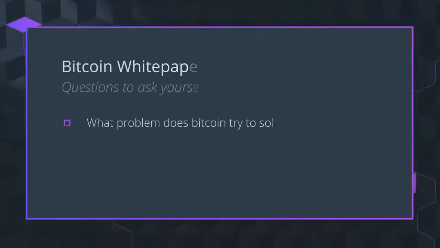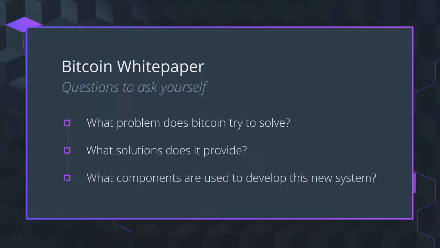This paper covers many technical details about how Bitcoin operates and uses terms and concepts you may not be familiar with just yet. But that's okay. Try to focus on just a few key questions. What problem does Bitcoin try to solve? What solutions does it provide? What components are used to develop this new system?